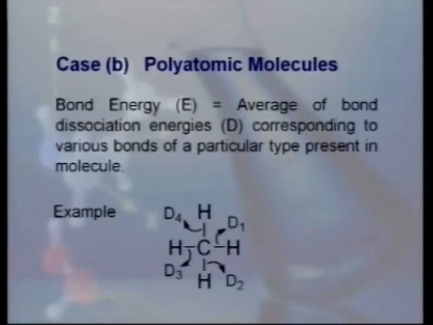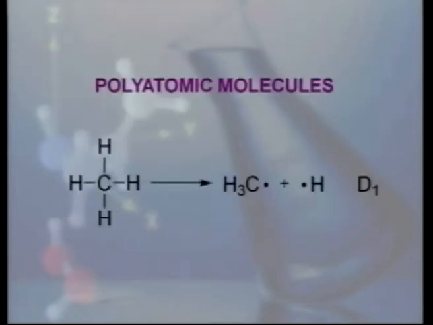Now, second is the case of polyatomic molecule, where bond energy is average of the bond dissociation energies corresponding to various bonds of a particular type present in the molecule. We can understand this by taking example of methane. In methane, there are 4 carbon-hydrogen bonds present. 4 bonds are present and hence 4 bond dissociation energies.